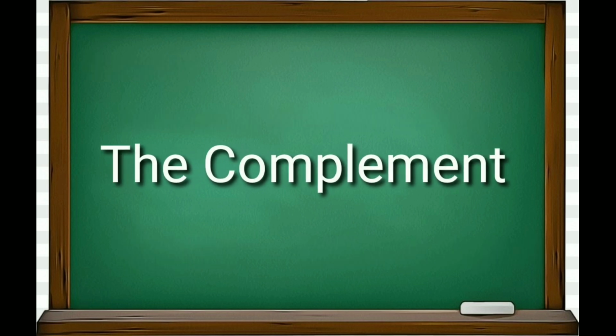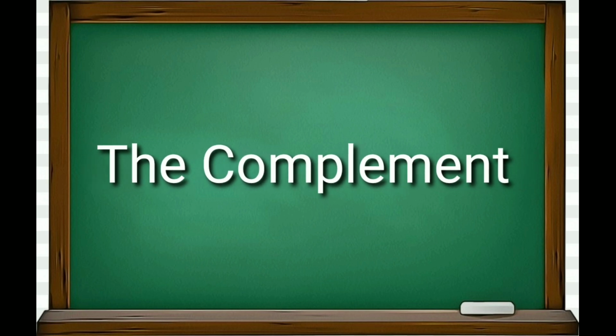Our next topic is the complement. As we saw in the part on predicate, all sentences do not have an object. It may end with some extra words.